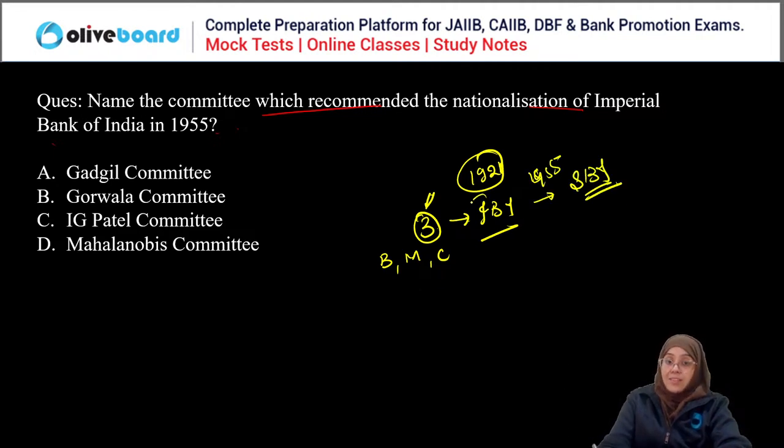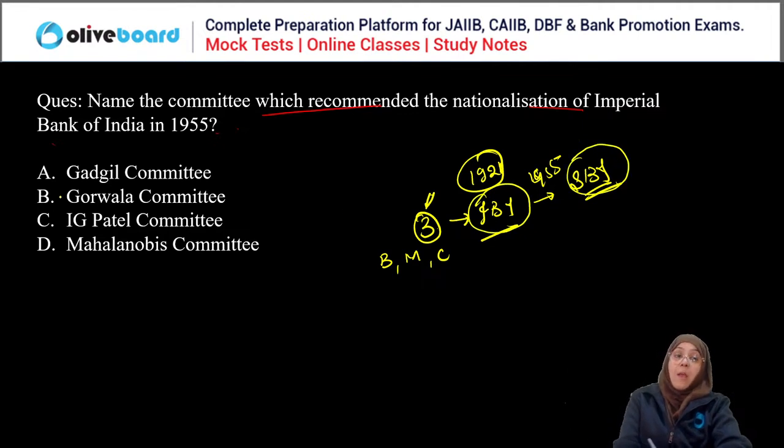This conversion was by the recommendation of the Gorewala Committee. So B is the correct answer. Clear?